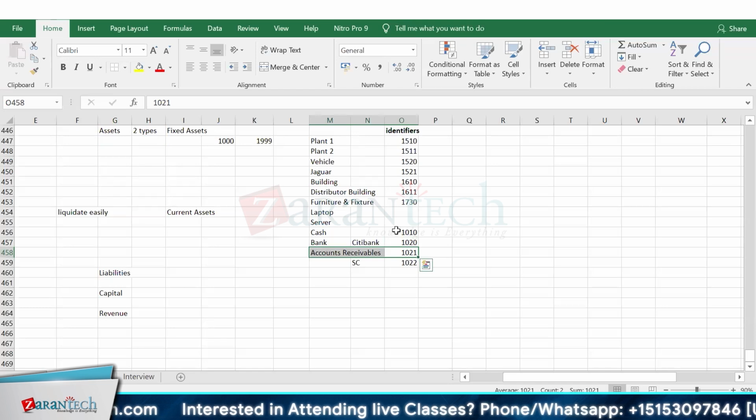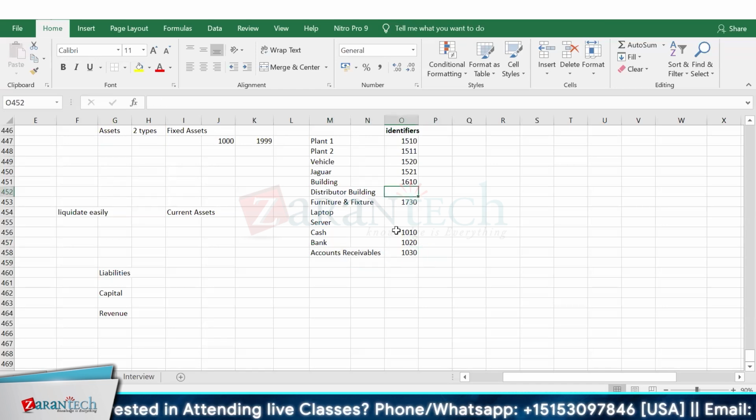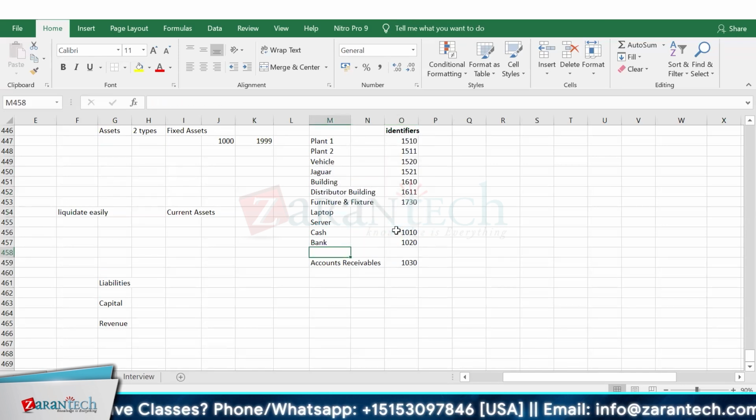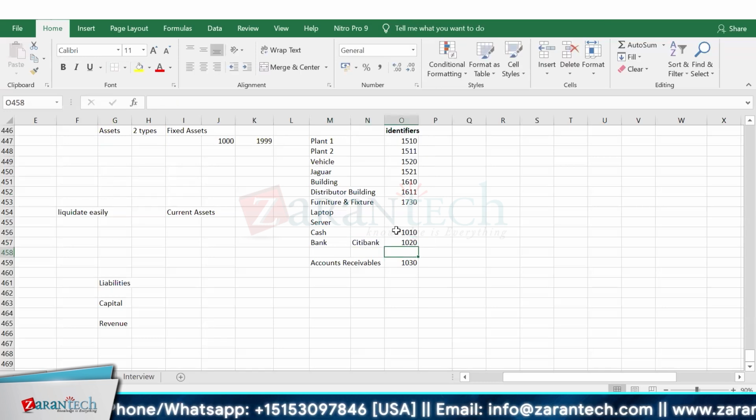Basically, it is our account receivable. That's why a gap has been placed in between all of these values, so that in future, whenever a value comes up, you can add it easily to cover your reporting area. Okay, 1021. This is my standard chart.